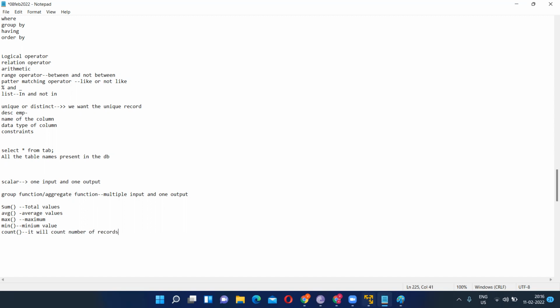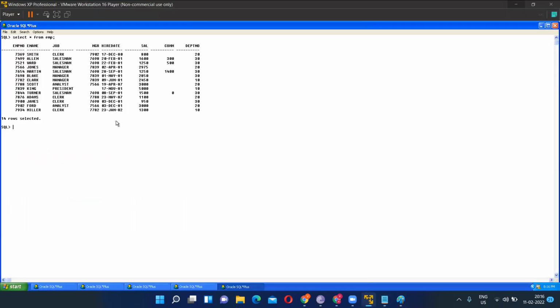So if you are clear till this much, tell me, if I do sum of this salary column, what will be the output? Will it add everything? Yes, sir. So what will be the query? Select sum of the salary column, you have to write it in brackets, from the EMP table. So what happened, guys? Is it adding the entire salary or not? Yes. So did you understand what the sum function is? It gives the total. It adds the entire column values.